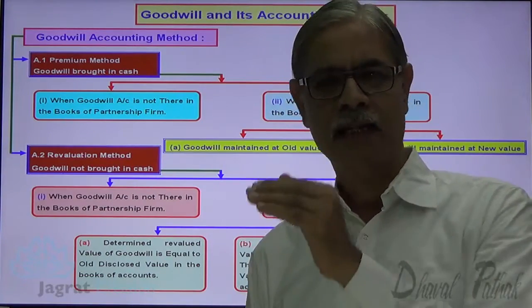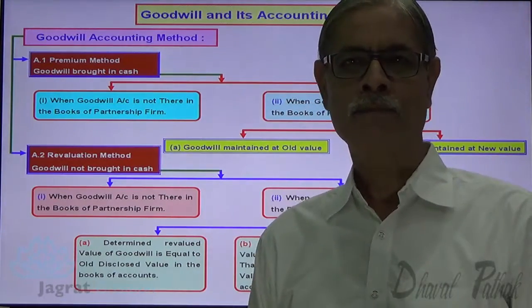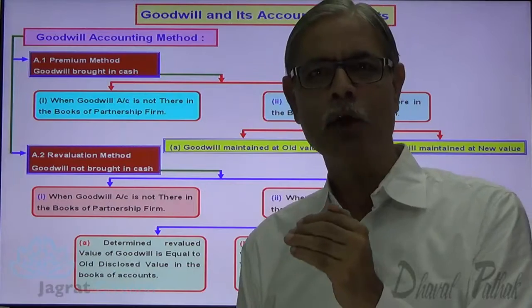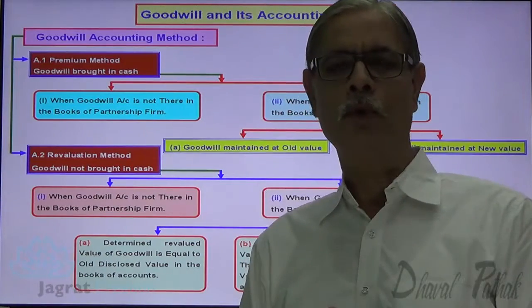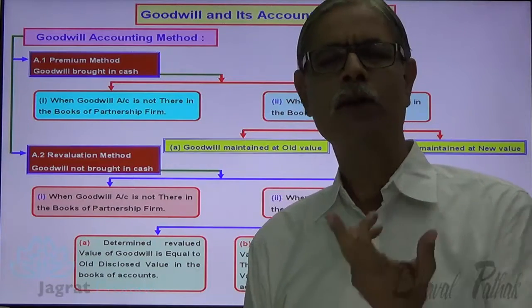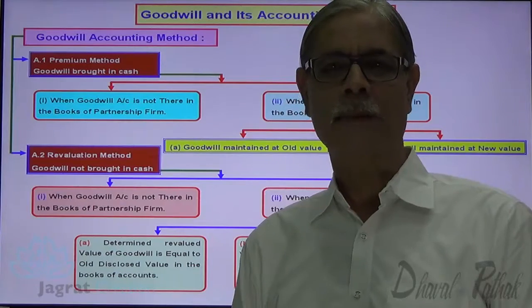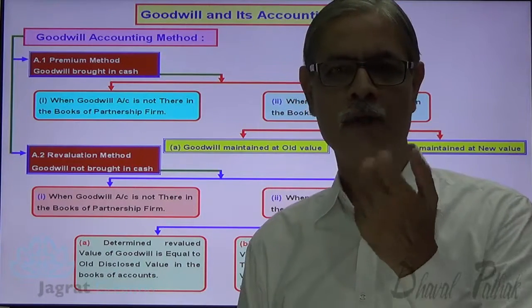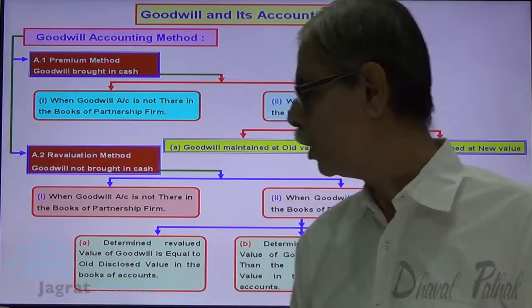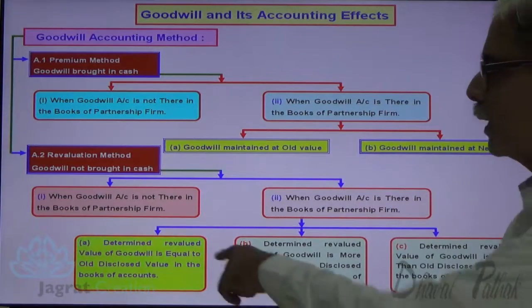That value is exactly equal to the value that appears in the books of the old firm. So there is neither an increase nor a decrease in the value of goodwill. When there is no increase or decrease in value of goodwill, it need not be transferred to the old partners' capital accounts in the old profit sharing ratio. So no entry. Observe it. This is what I want to consider.